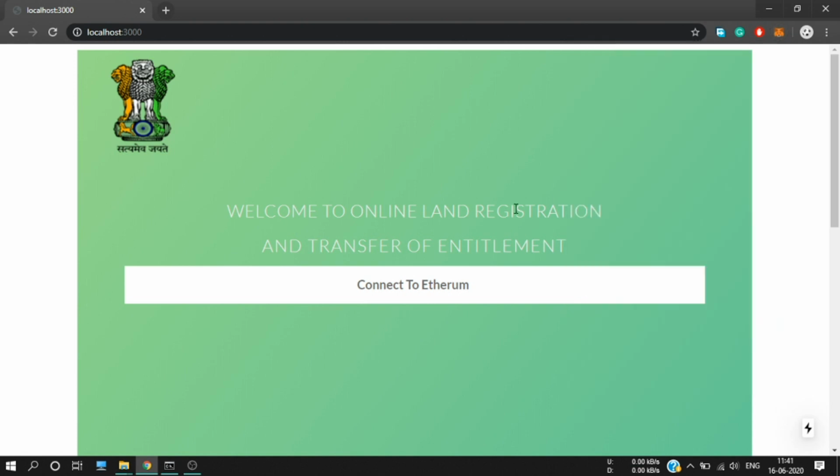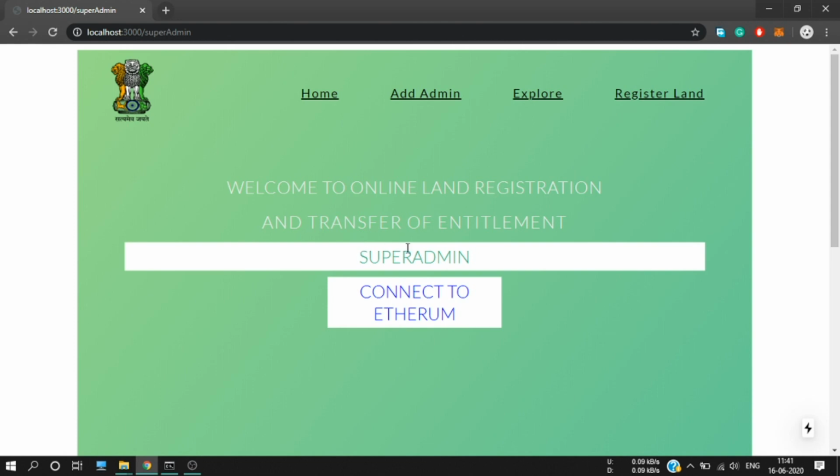Super admin is a person who is the deployer of the contract, meaning he is the sole owner of the contract. Now here you can see this is my super admin portal, and here I can add an admin, explore the land, and register the land. So now let me first add an admin.